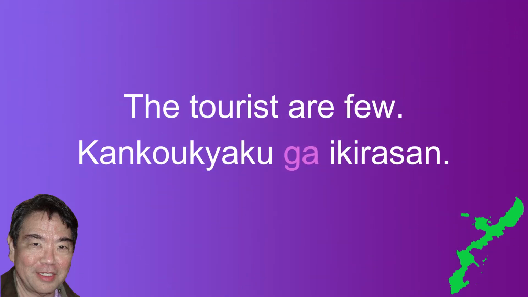Example 3. The tourists are few. In Japanese, it is kankou kyaku ga sukunai. In Uchinaguchi, it is kankou kyaku ga ikirasan. Kankou kyaku is the subject and is followed by the subject marker ga.